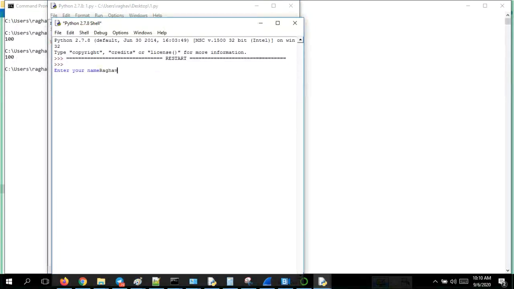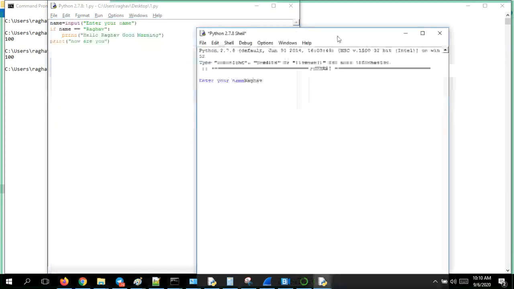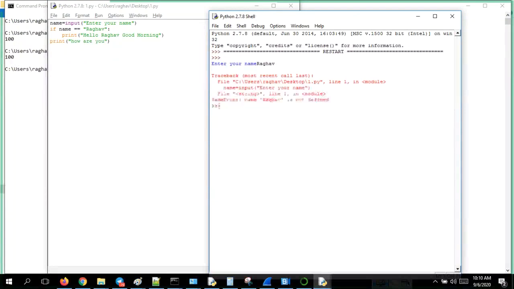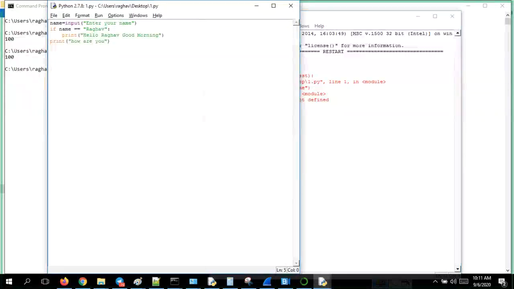I have given Raghav. Now if my condition is true, meaning the text I have given, Raghav, is equal to that text, then it should work. But it gives me an error: Raghav is not defined. Why? If name is equal to, have I done anything wrong in the text?